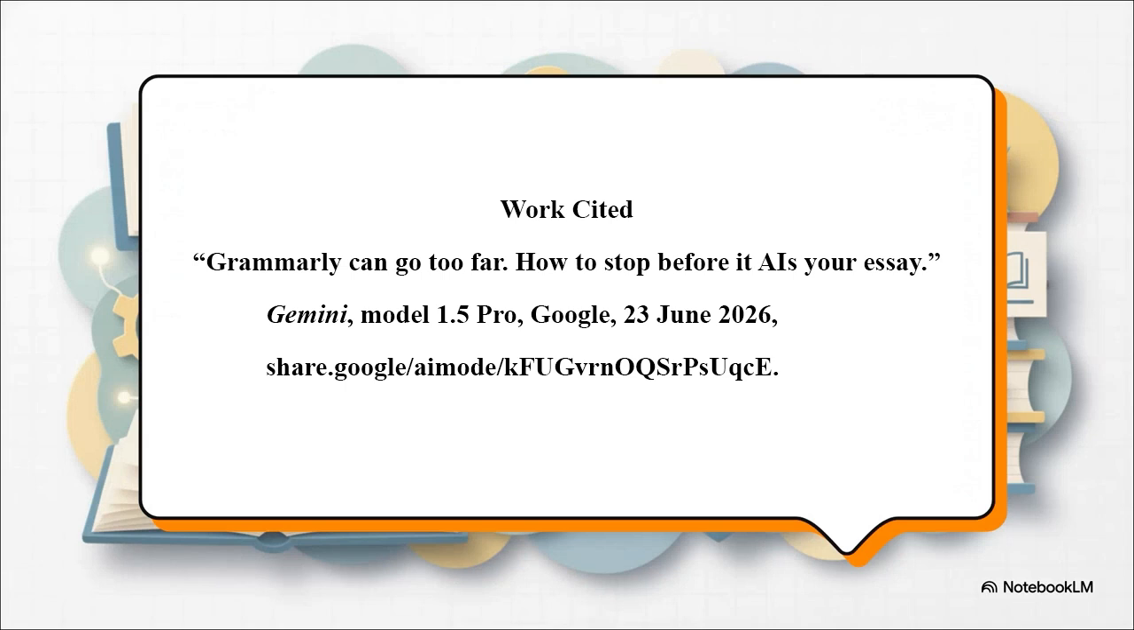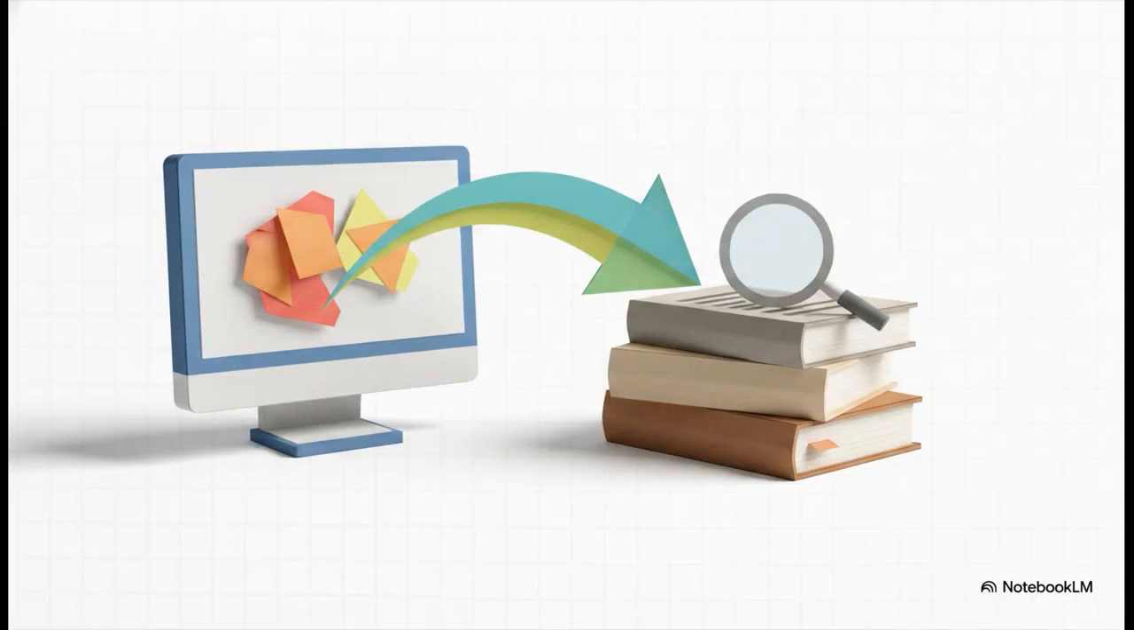One quick note on secondary sources. If an AI summarizes an article for you, do not cite the AI summary. Click through to the actual article, verify the information is accurate, and cite that primary source directly to ensure the information is accurate and not hallucinated.